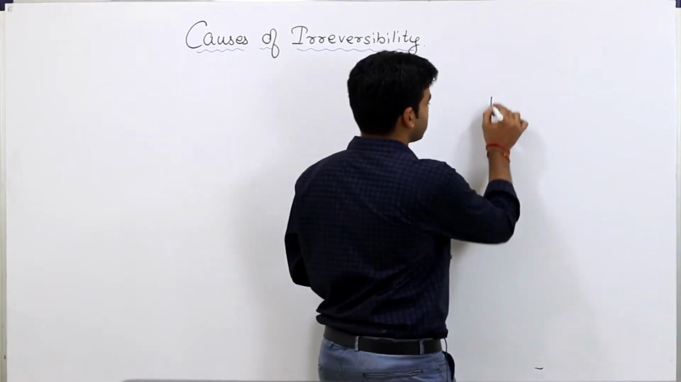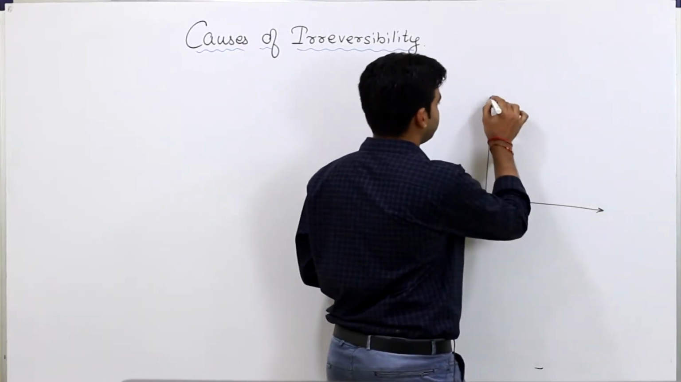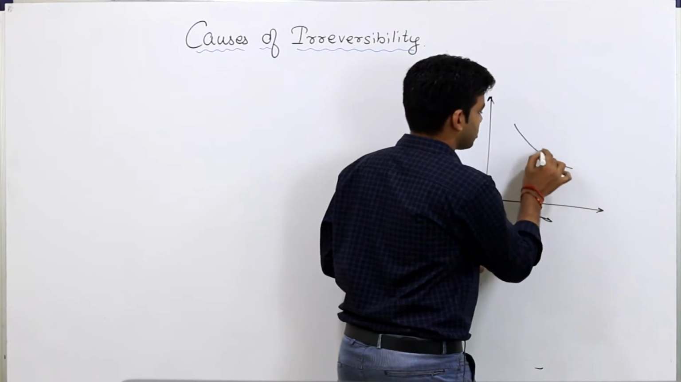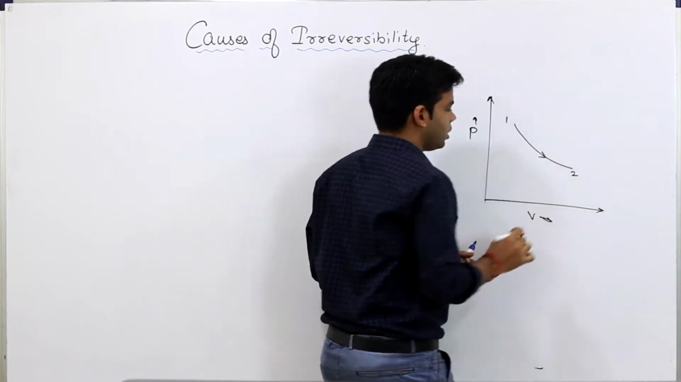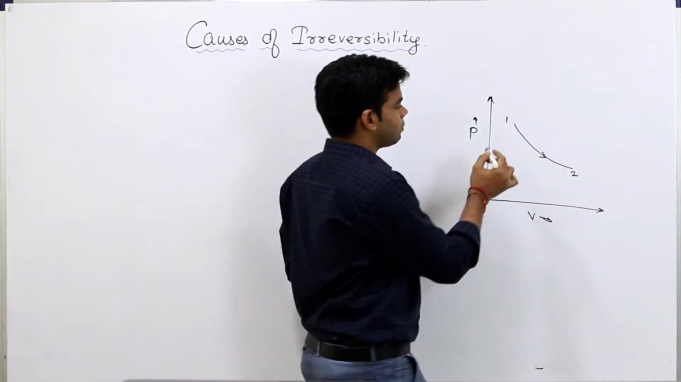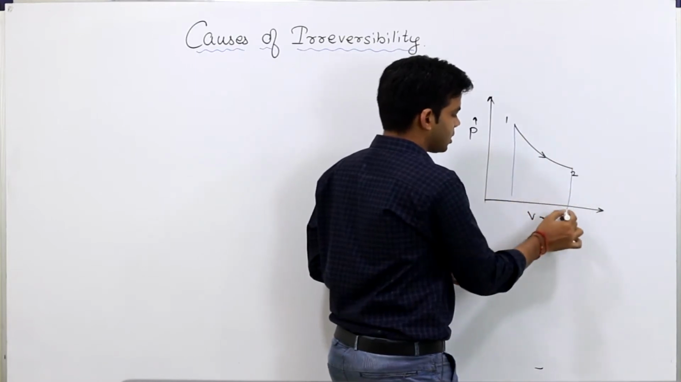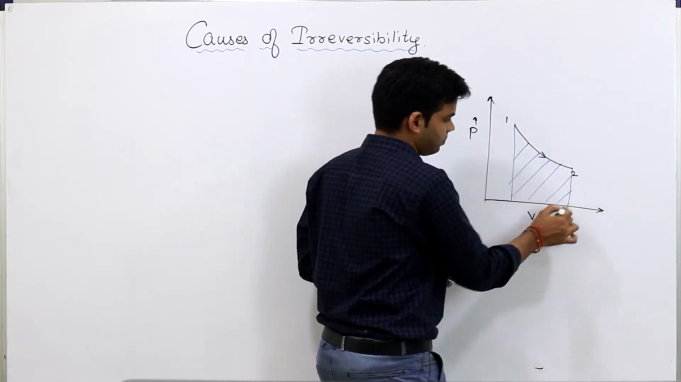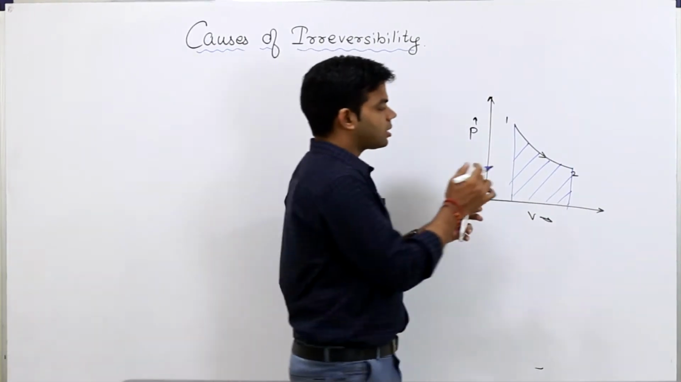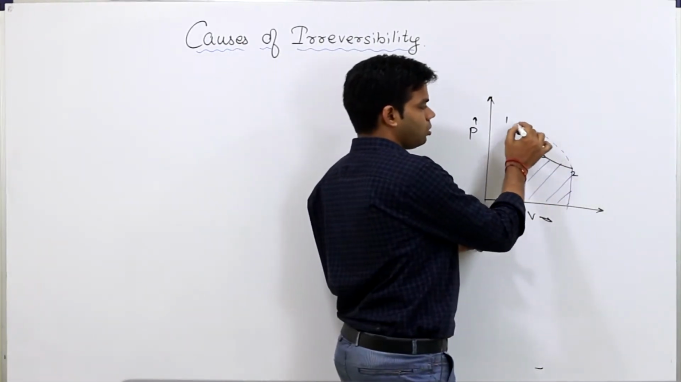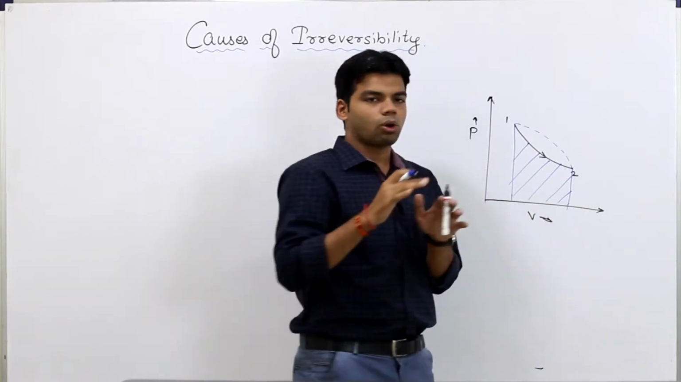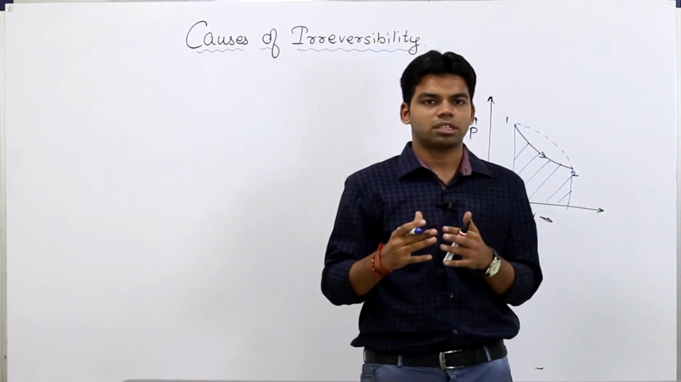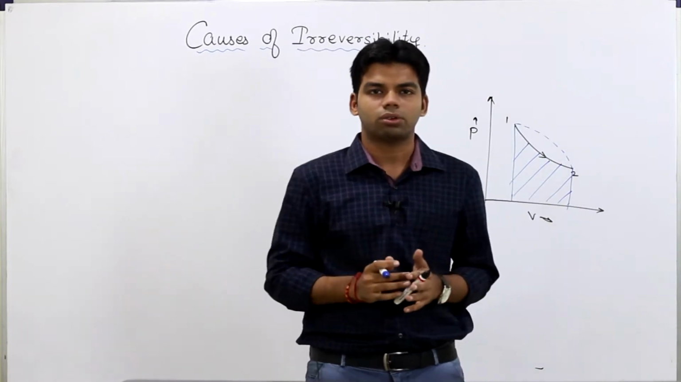So I told you, suppose I am drawing this PV diagram. Let's suppose we are having one process 1 2. Now in the forward direction the work is done by the system, which is nothing but the area under the PV diagram. So this much work is done by the system. Now if this is returning from a different path, as I told you, obviously there will be net work done on the system which is done by the surrounding. That means the system will return to its original state, but the surrounding will not return to its original state.